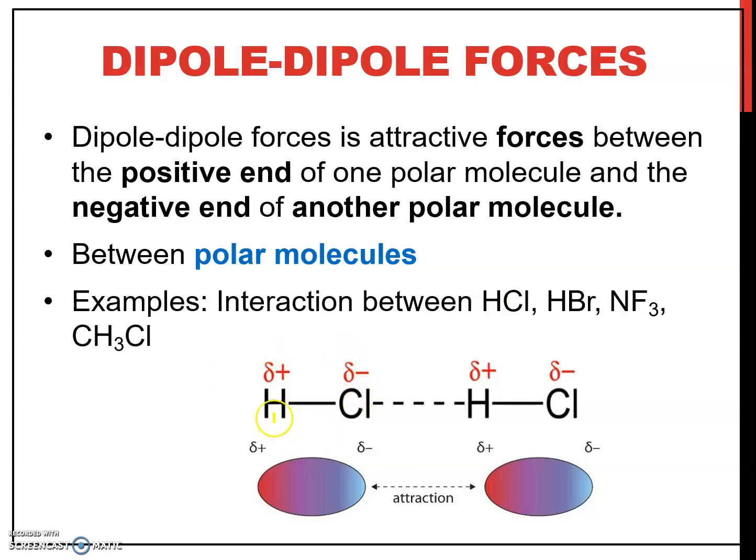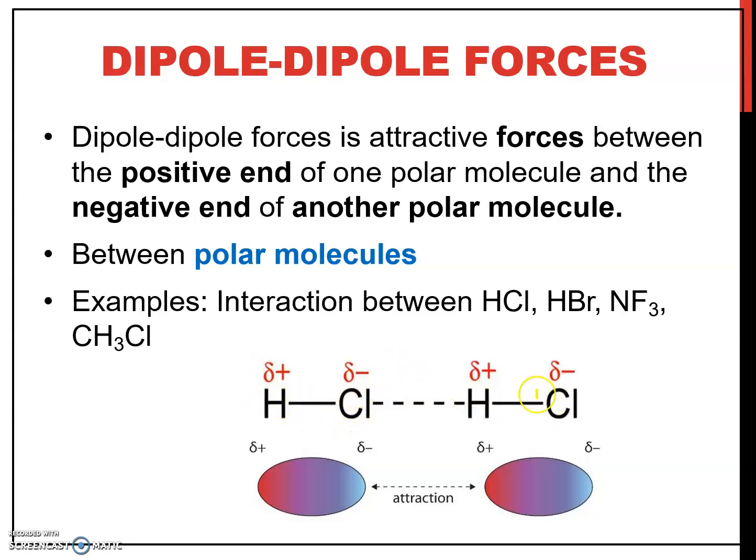HCl is a polar molecule because it is partially negative here at chlorine. The electrons shared here form an electron cloud at the negative end, and the positive end here means an electron-poor region.